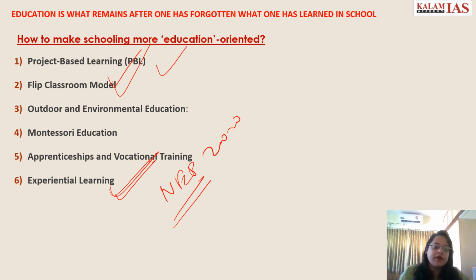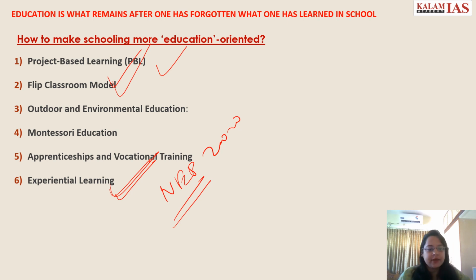Then you can talk of vocational training. In countries like Germany, they offer practical skill based education within their schooling system, so that makes them job ready while studying only. This also you can quote as an international example.